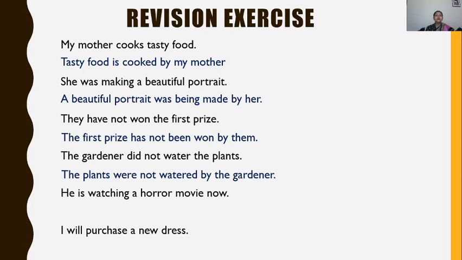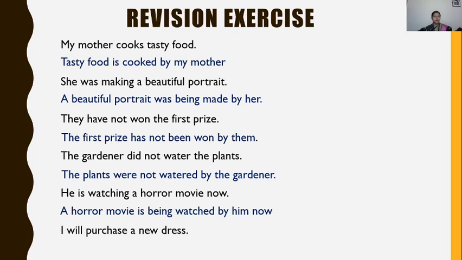Now look at the next one. He is watching a horror movie now. Now find out the verb first. Identify the tense of the sentence. Is watching means it is in present continuous tense. Now second thing, find out the object. A horror movie. So place the object in the beginning and then follow all the four steps. So a horror movie is being watched by him now.